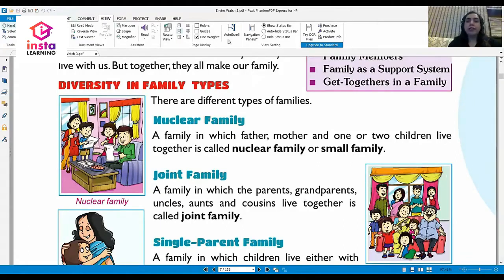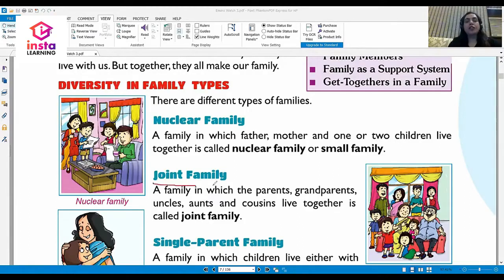So the first one that we have is the, yes, you read it correctly. It is the nuclear family. A family in which mother, father, and one or two children live together is called a nuclear family. A nuclear family is a small family. So there is only the mother and father and the children.